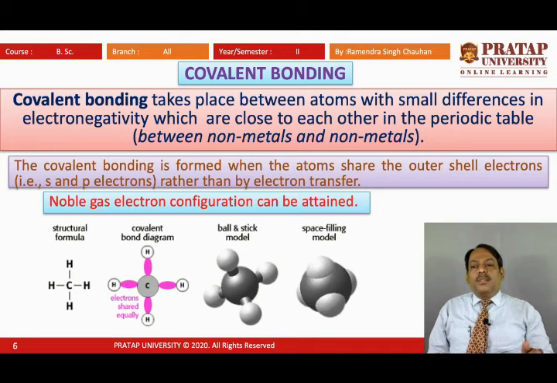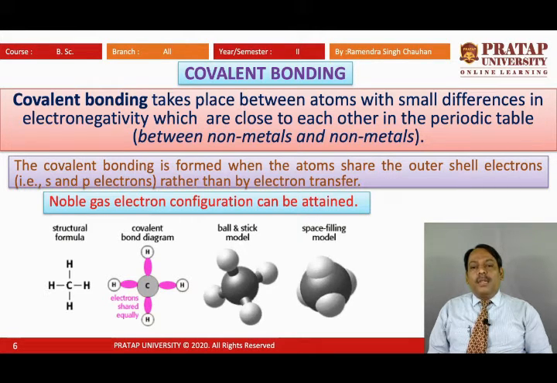So, in that case the atoms can donate electrons to make their outermost shell filled. When there is no electron in the outermost shell, the penultimate shell will be completely filled, and the other atom, which has the tendency to accept electrons, will accept them and complete its outermost shell.